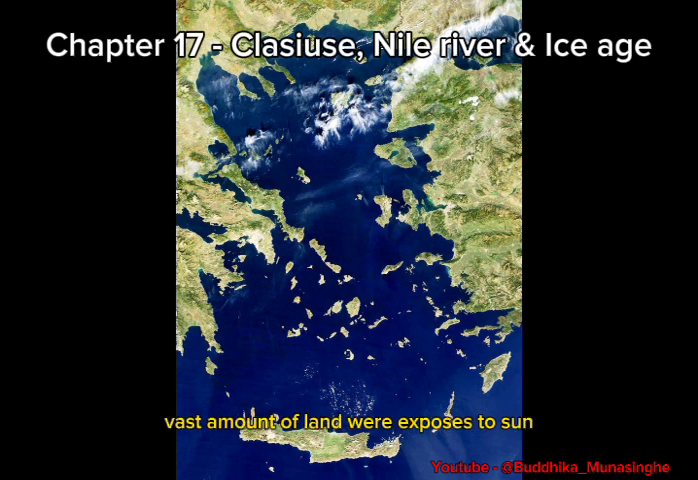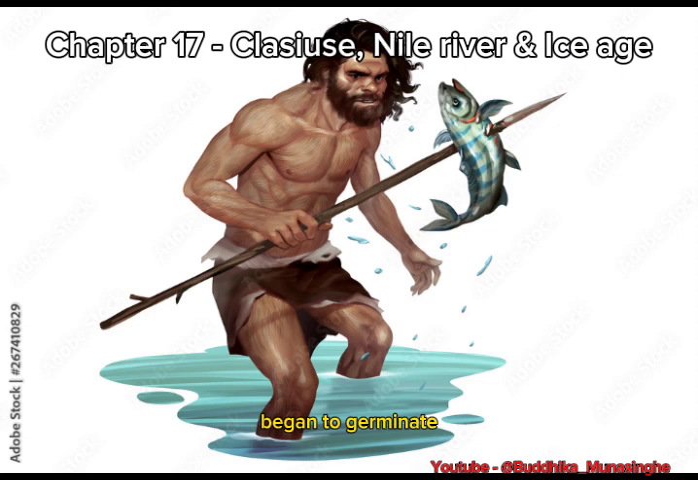Vast amounts of land were exposed to the sun, and seeds carried by the wind and animals to the sea floor began to germinate. Plant communities as well as animals spread on the seabed.